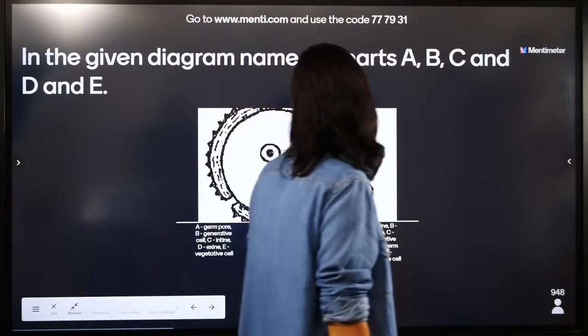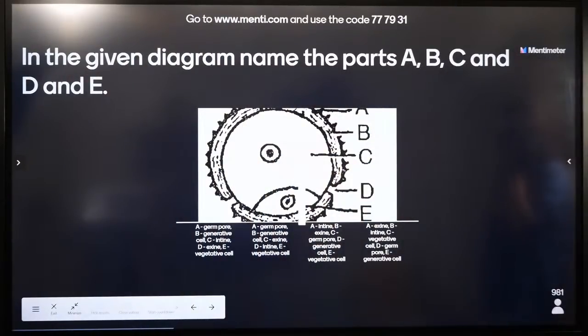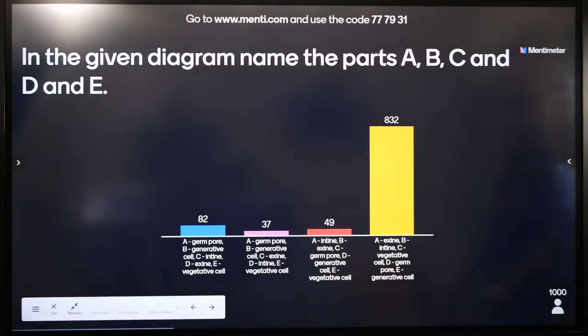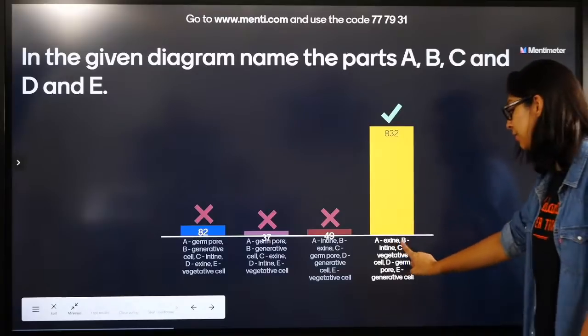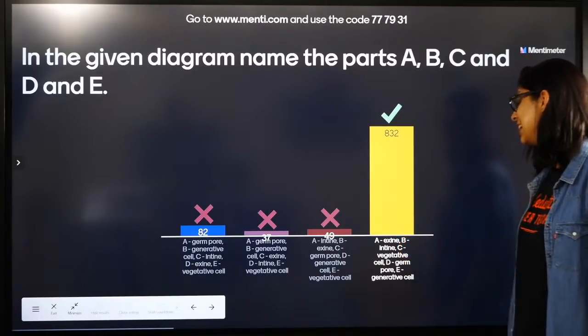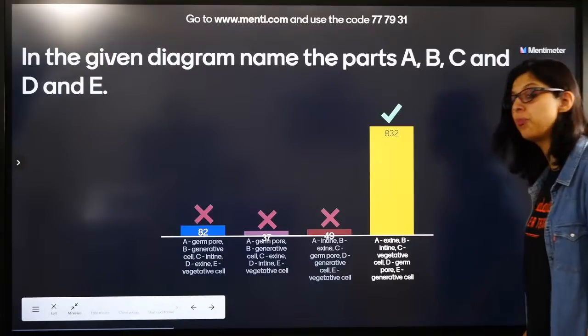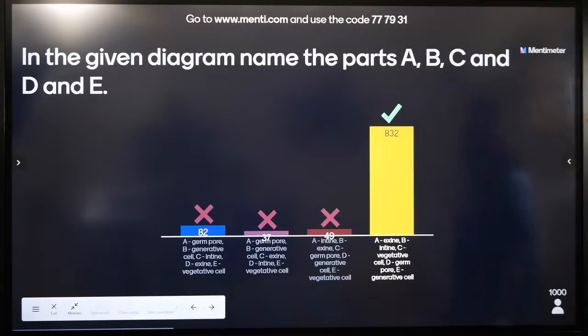What is A? Is it the germ pore? Very good. A is the enzyme made up of sporopollenin, B was intine, C is the vegetative cell, D is the germ pore, E was the generative cell.